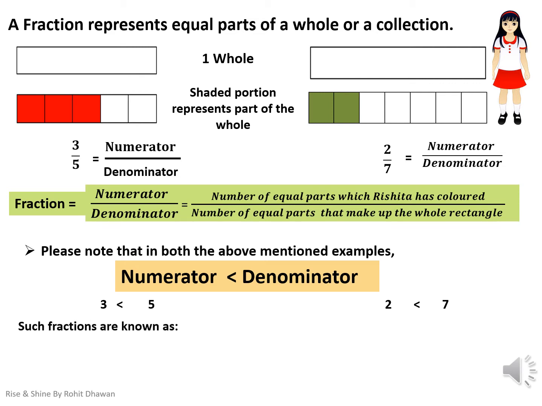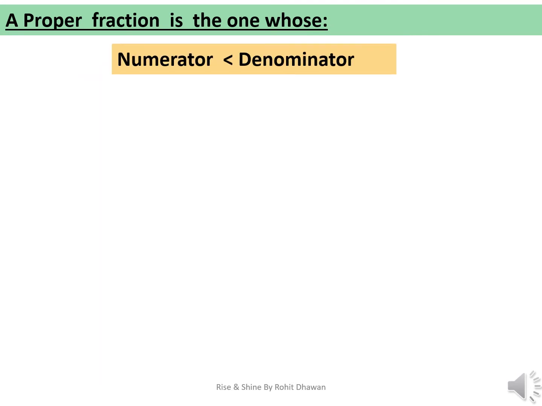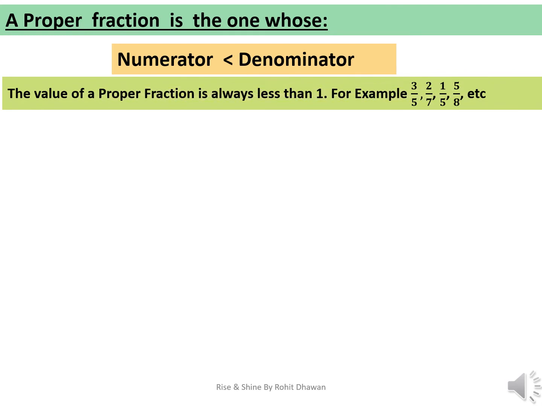Such fractions are known by a special name. Well, you guessed it right. They are known as proper fractions. So let's see how we define proper fractions. A proper fraction is the one whose numerator is less than the denominator. The value of a proper fraction is always less than 1. For example, 3 by 5, 2 by 7, 1 by 5, 5 by 8, etc. In all these fractions, the numerator is less than the denominator, and when you calculate the value, it will always be less than the number 1. So such fractions are known as proper fractions.